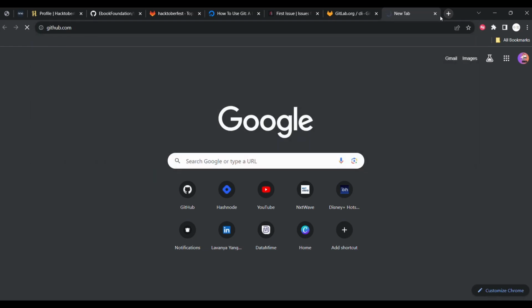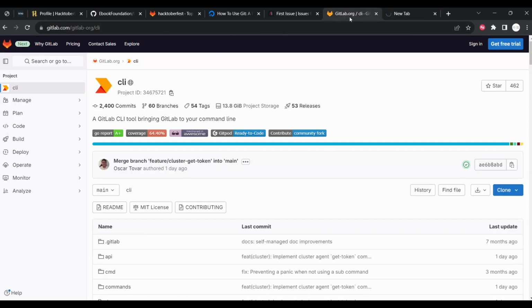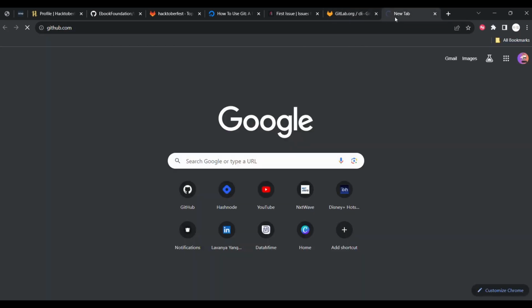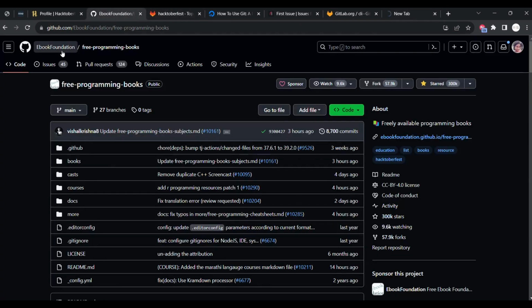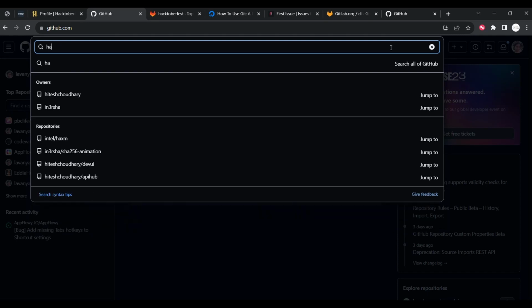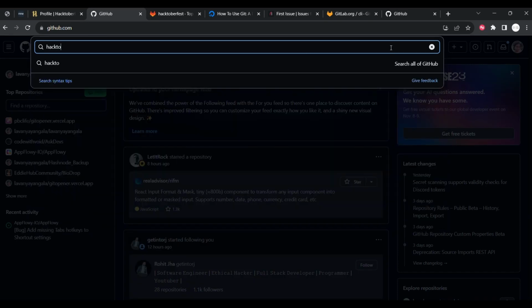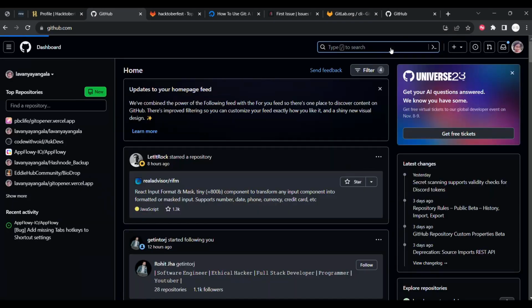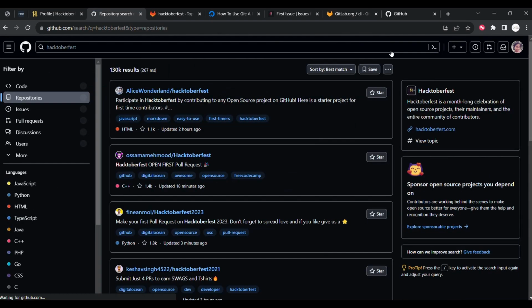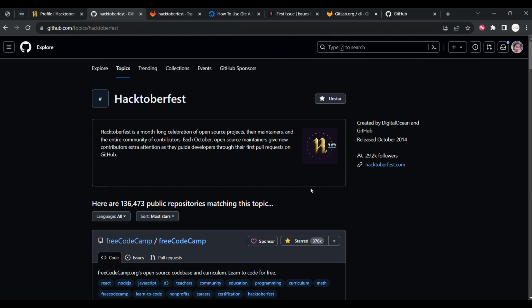So you can go to GitHub. If you go to GitHub and click on this Hacktoberfest topic, you can find multiple repositories, right?